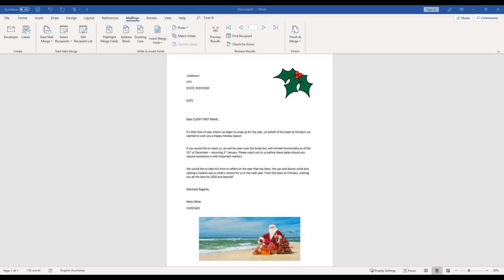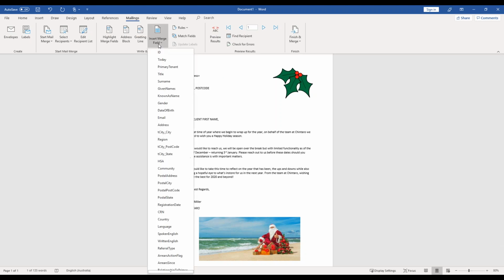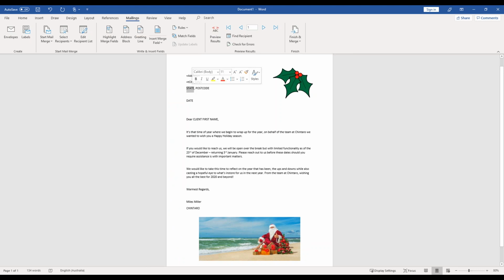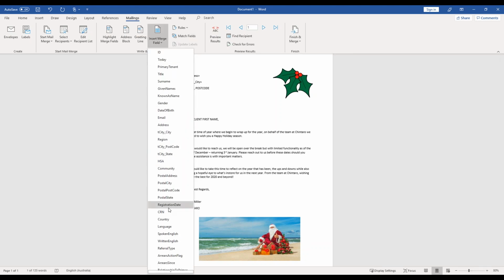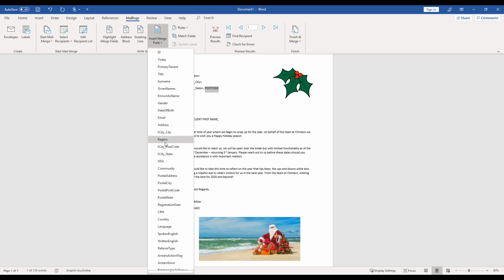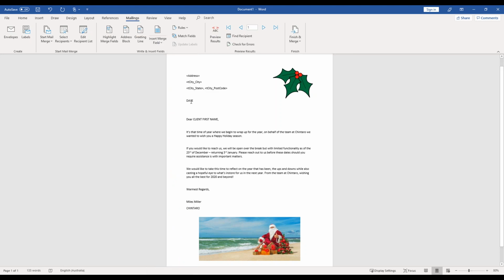Cool. So yes, I've selected the address here and I'm just going to select city from my insert merge field here. So I'll go down city and you can see the formatting's gone a little bit out there, so you might need to just adjust that as you go. I'm going to select state. Where is state? There it is, T-City state. And I'm going to select postcode, T-City postcode.